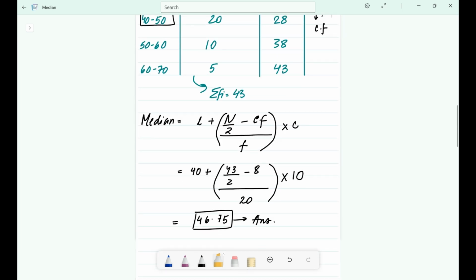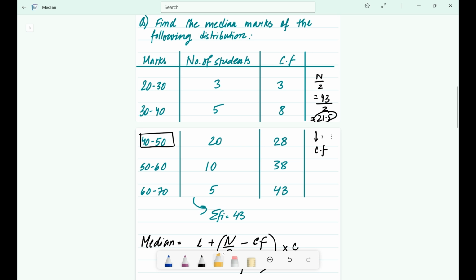First, n. What is the n here? n is the total frequency. The last cumulative frequency is 43. So n is 43. Find the median class. We calculate n by 2, which gives us the median class.